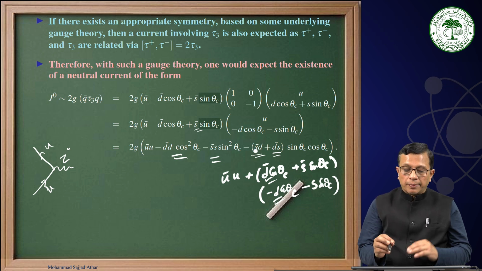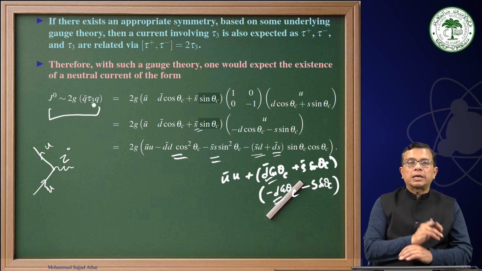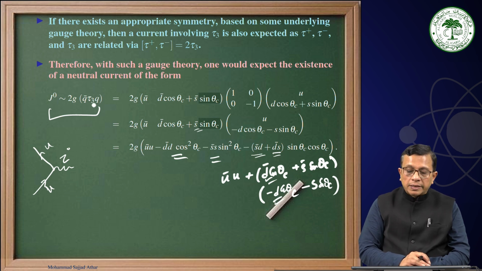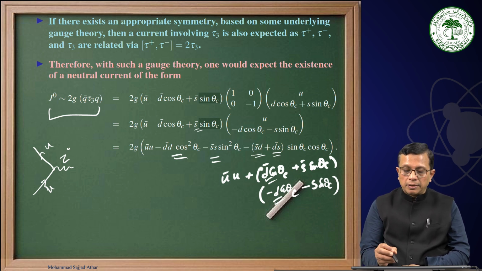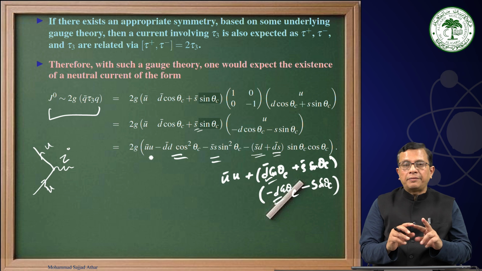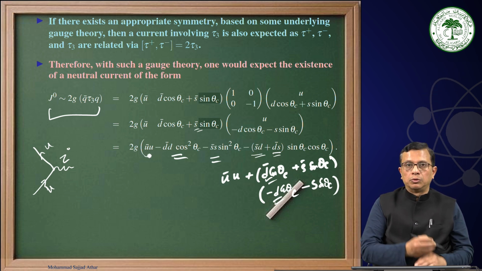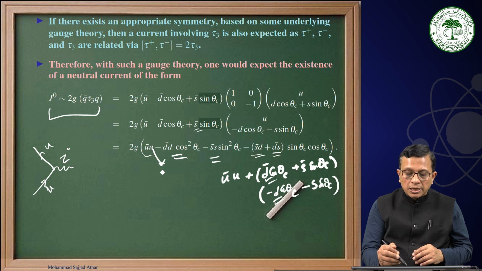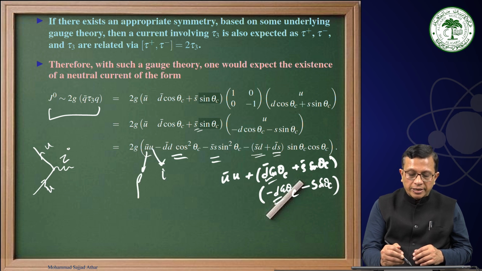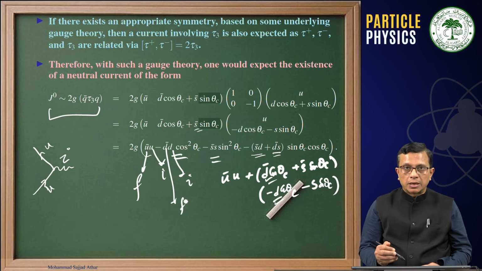Mind it here. If we are writing a neutral current in this fashion, then we are getting a term where we have no change in flavor, u bar u in the initial state and u bar u in the final state, d in the initial state and d in the final state.